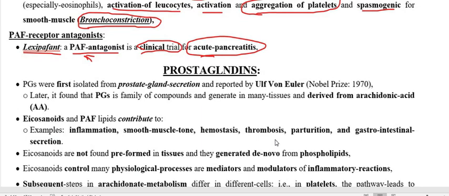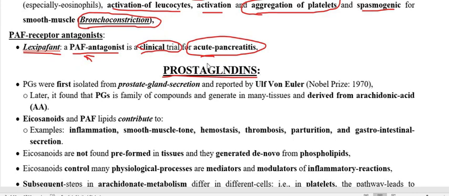Now we have to discuss another autocoid, again a fatty acid, lipid derived autocoid: prostaglandin. This is very, very important, and it participates in various functions. So now we start with the synthesis pathway of the prostaglandin. So what is prostaglandin? How was it named or termed prostaglandin?